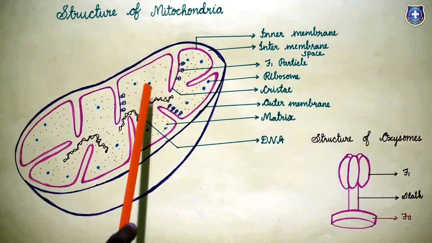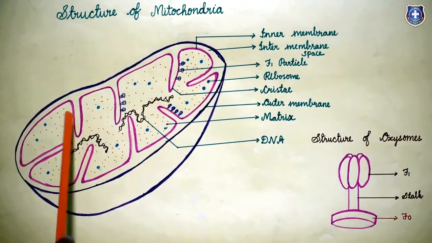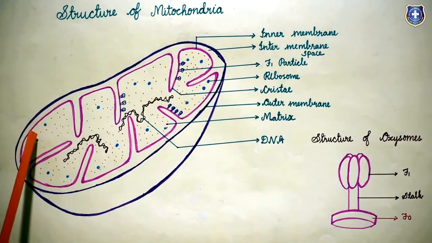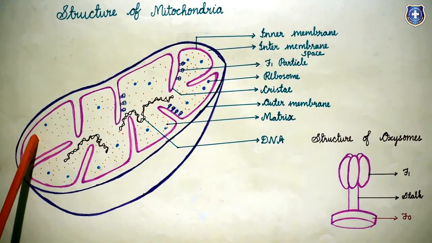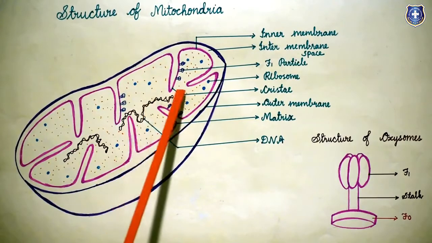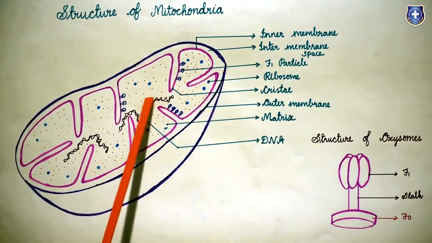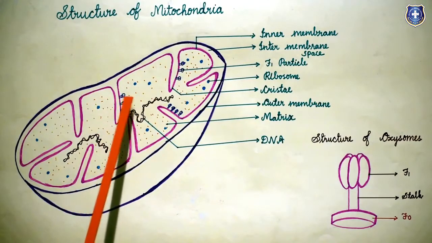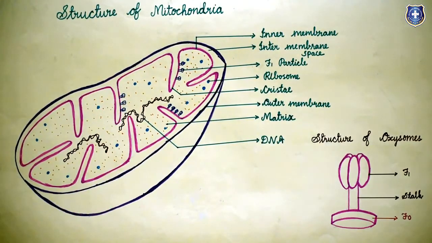Inner to the mitochondrial membrane consists the matrix. The matrix is filled with 70S type ribosomes, RNA and mitochondrial DNA, and some enzymes for the Krebs cycle. It is a complex mixture of proteins and lipids.